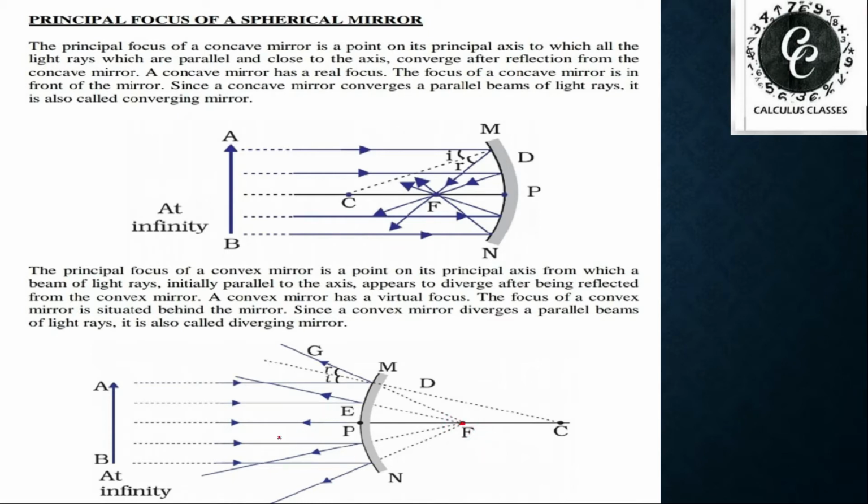In short, if light rays coming parallel to the principal axis are reflected from a convex mirror, they appear to diverge from a point. That point is known as the principal focus of the convex mirror. A convex mirror diverges the light rays, so it is also known as a diverging mirror.